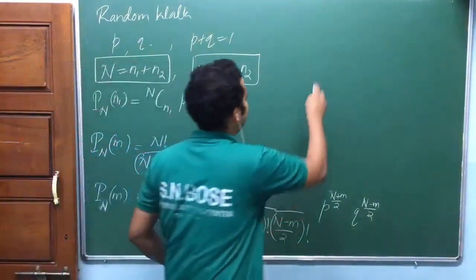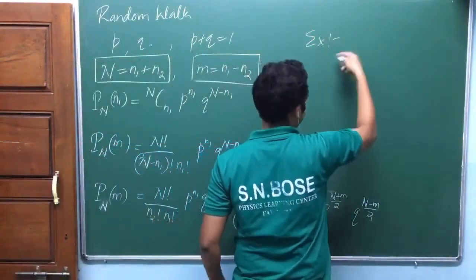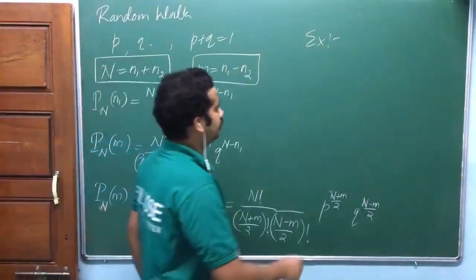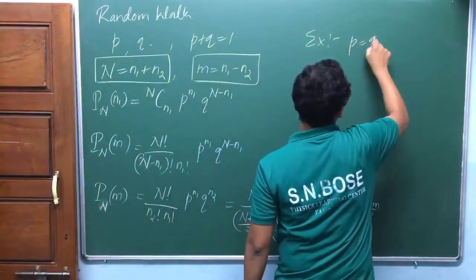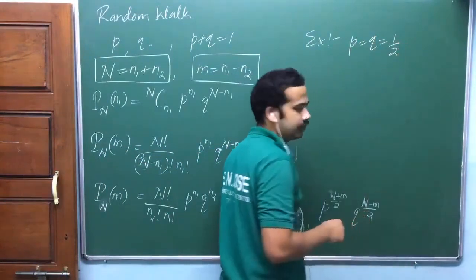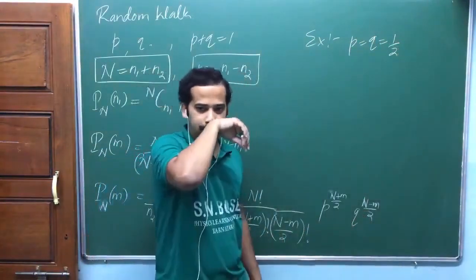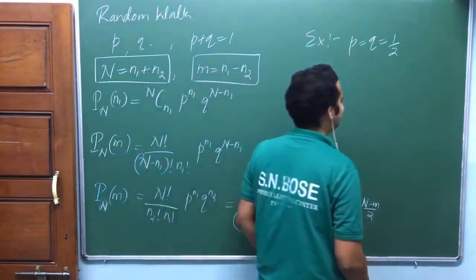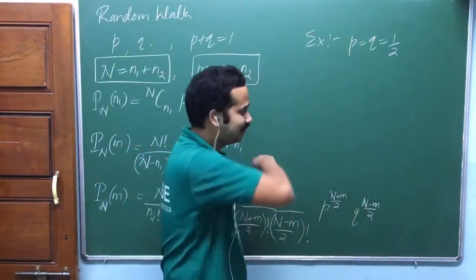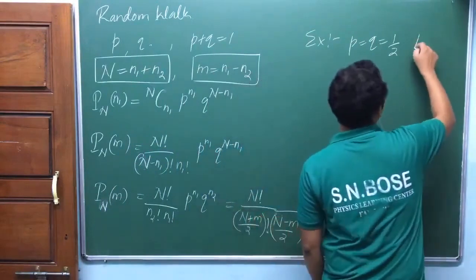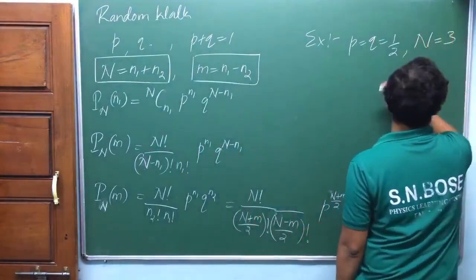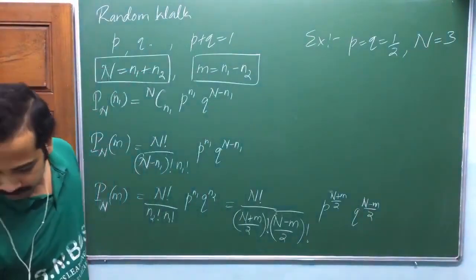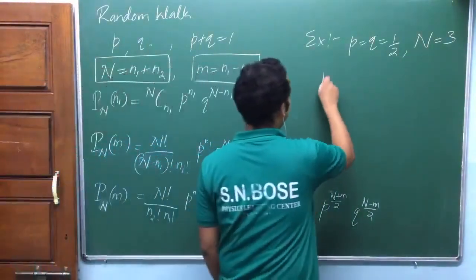Let us take one example here, simply to apply this one. Whenever we apply, we feel comfortable, isn't it? Look at here. Suppose P equal to Q equal to half. He has taken much alcohol, so the probability that he is taking a step to the right and left are equal. Suppose. Then he doesn't reach his home. Anyway, don't worry about him. N is equal to 3. He has taken total 3 steps. Now, what is the probability after 3 steps?